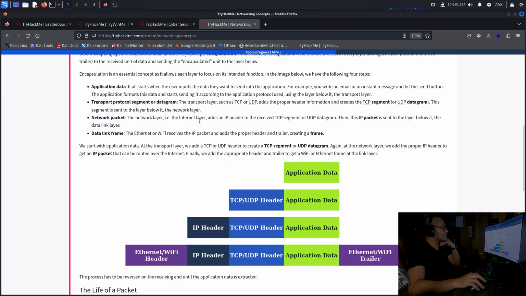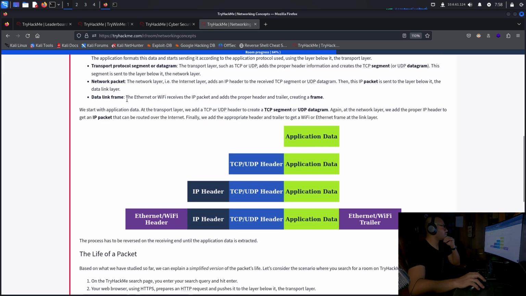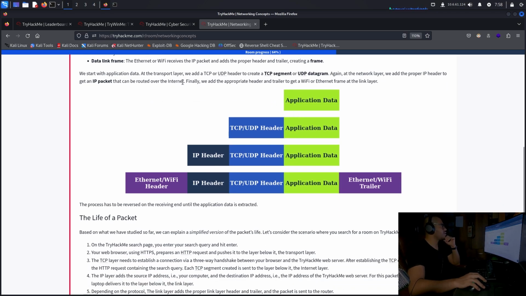Network packet. The network layer, the internet layer, adds an IP header to the received TCP segment or UDP datagram. Then this IP packet is sent to the layer below it, the data link layer. Data link frame: the Ethernet or Wi-Fi layer receives the IP packet and adds the proper header and trailer, creating a frame. Okay. We start with application data. At the transport layer, we add a TCP or UDP header to create a TCP segment or UDP datagram. Again, at the network layer, we add the proper IP header to get an IP packet that can be routed over the internet. Finally, we add the appropriate header and trailer to get a Wi-Fi or Ethernet frame at the link layer. Sweet.